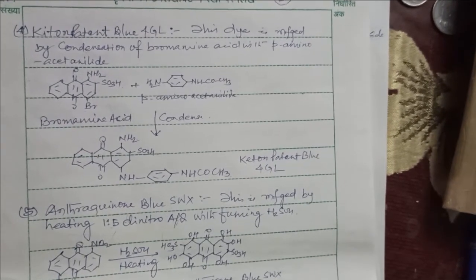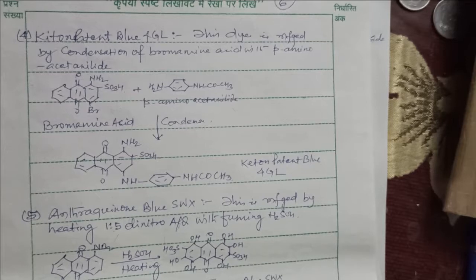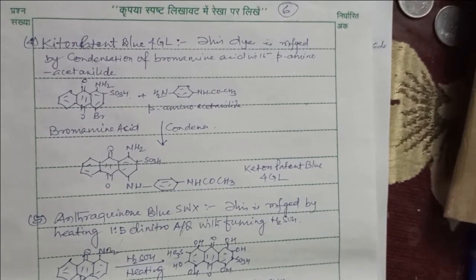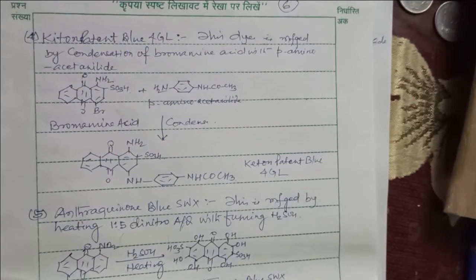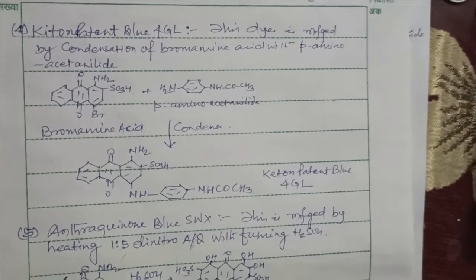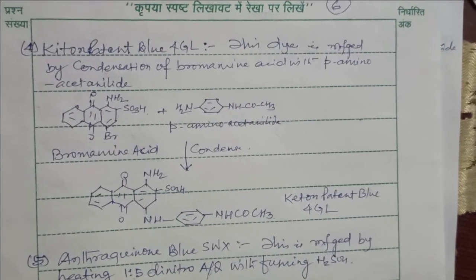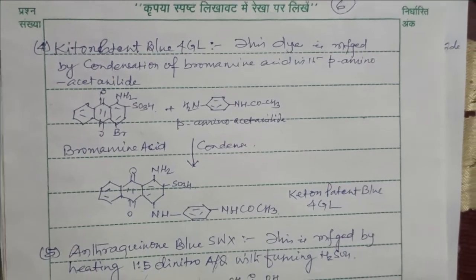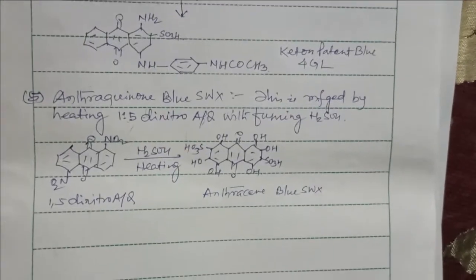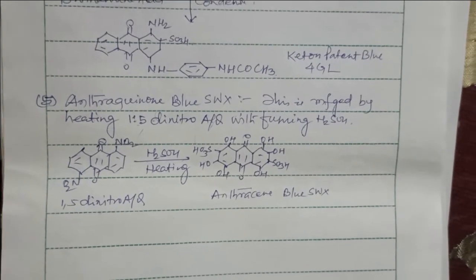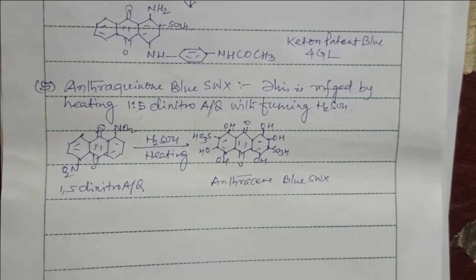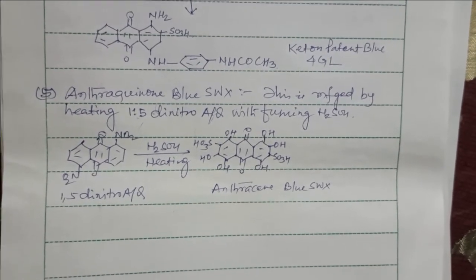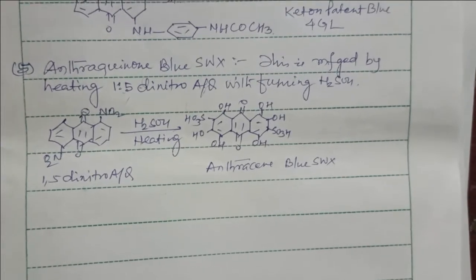Ketone Patent Blue 4GL. This is another example of sulfonated anthraquinones, and this dye is manufactured by condensation of bromamine acid with para-amino acid anilide, and it forms the Ketone Patent Blue 4GL. And next is Anthracene Blue SWX. This is manufactured by heating 1,5-dinitroanthraquinone with fuming H2SO4. We get the Anthracene Blue SWX.